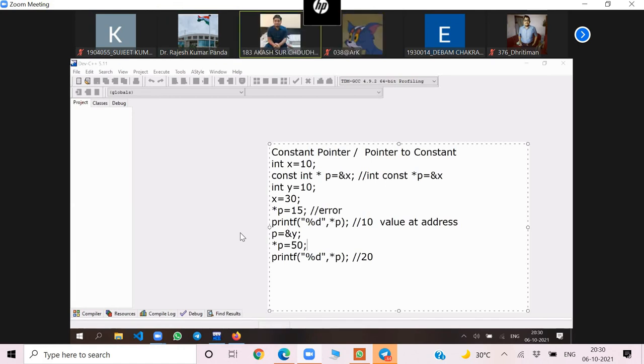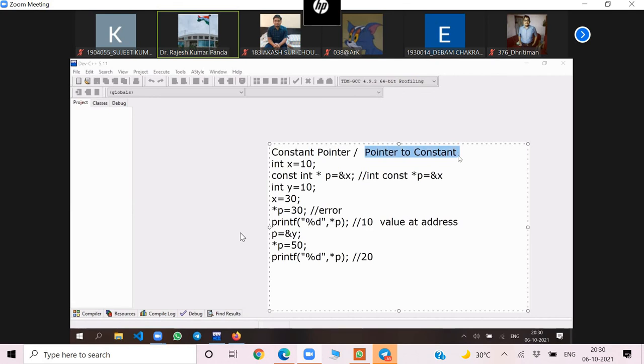So what is the difference? Sir, if we change x equal to 30, then if we write star p equal to 30, it will give error, sir. Yes. If I write star p equal to 30, it will also give error, because through the pointer I cannot change the value, because it is a pointer to constant.